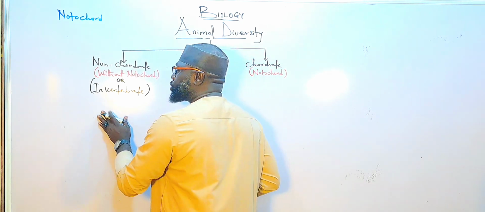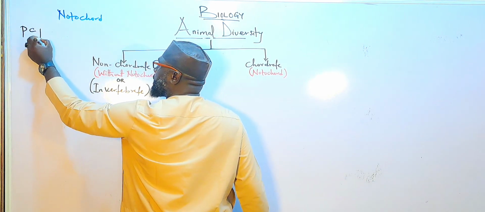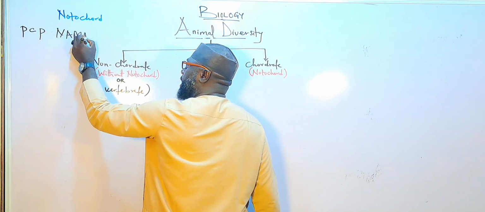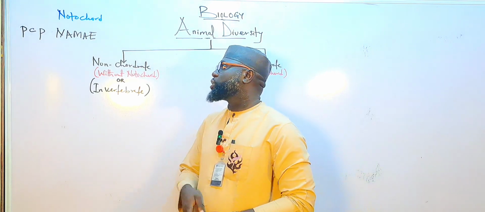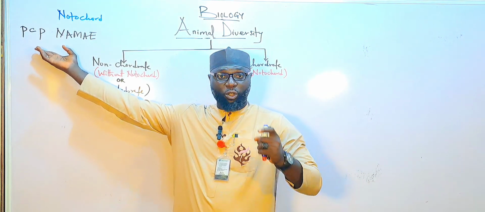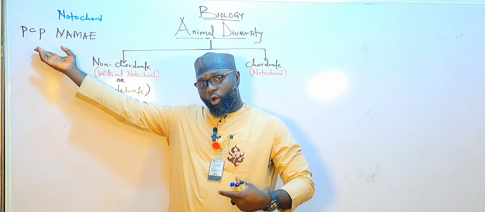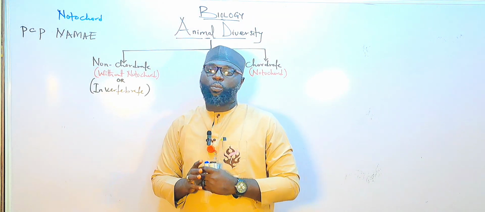And the formula used to memorize them is called PCPNAMAE. So this is a formula that we use to memorize the evolutionary relationship or trend that occurs between invertebrate animals from the simplest one to the complex one.